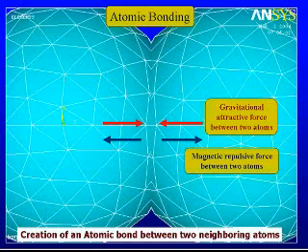So as you can see on the screen, when we bring two atoms into close proximity to each other, then the ropes from one heaven will link to the ropes from the other heaven, and an atomic bond is created. So we have a nucleus, we have two atoms, the center of these two atoms, and there are energy weaved ropes linking them together. So this is how energy bonds and atomic bonds are created.